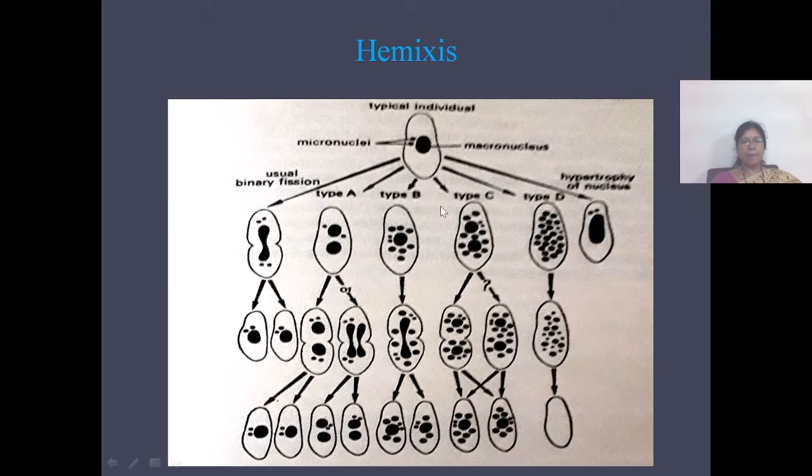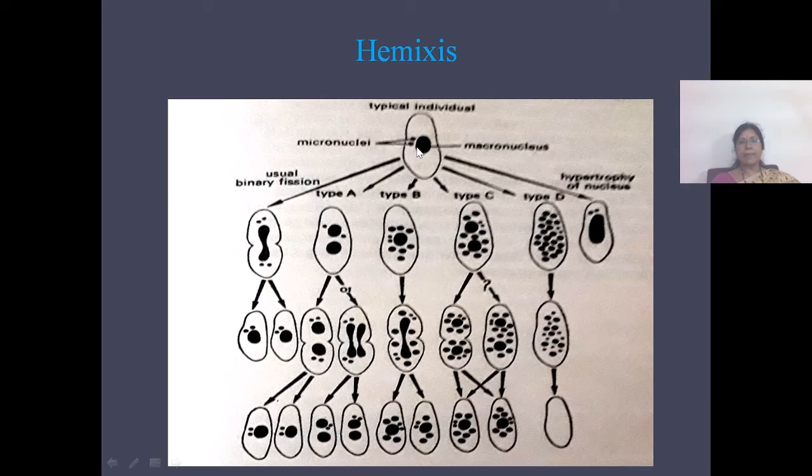Now let us see about hemixis. Hemixis is an aberrant condition of the macronucleus in the single parent individual. This is an act of purification on the part of the macronucleus, independent of syngamy or binary fission.